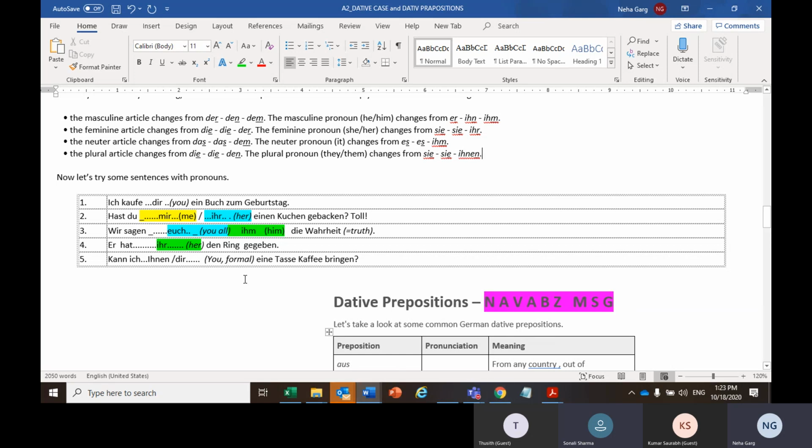Okay, gut. Dann sehen wir uns... Can anyone tell me the answer for this? Sehen wir uns... So we'll see each other again at what time and what day?